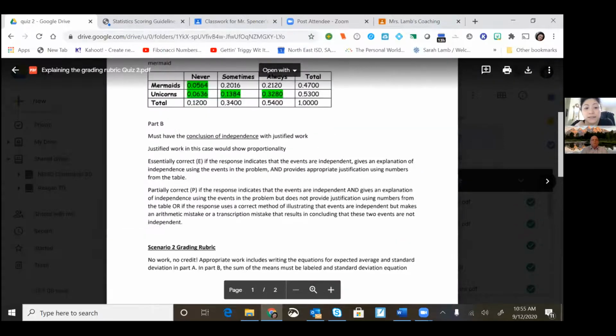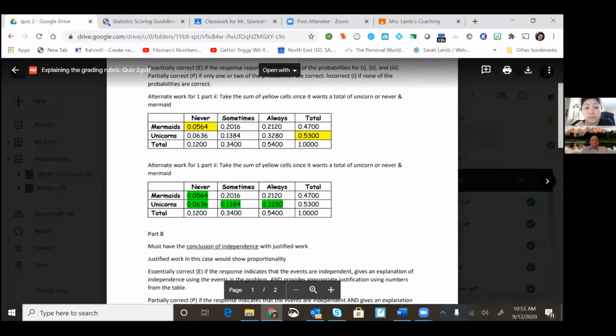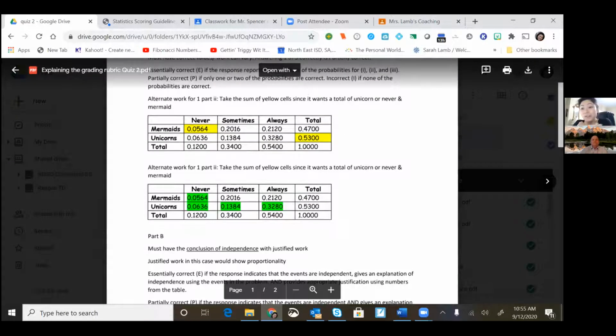Basically, that's what AP College Board is consistent with across the board on all problems. Showing work might be an equation, showing work might be referring back to a table, graph, shape of the graph, things like that. You have to justify your answer always.